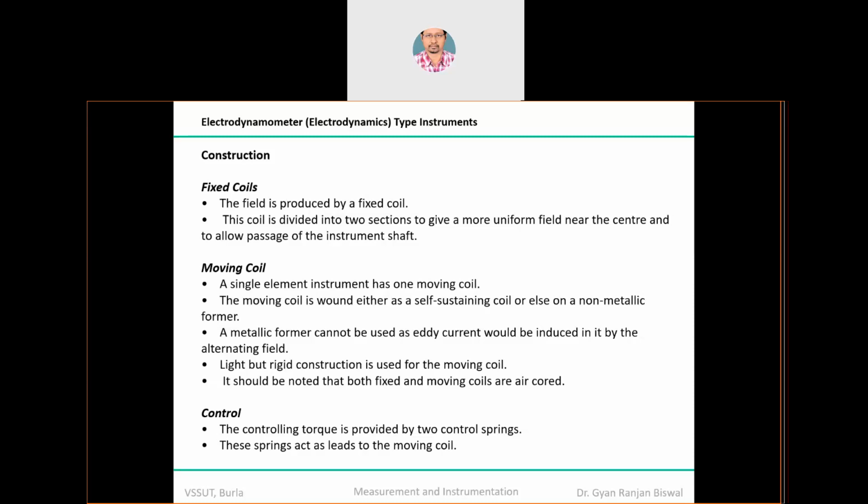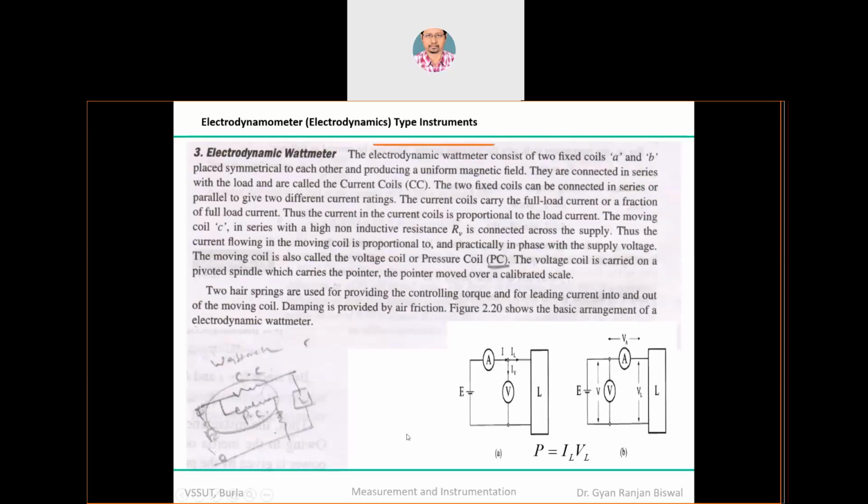So the construction of a standard voltmeter and the construction of a standard wattmeter is a little different. The analogy we are going to use is that the fixed coil is used as a current coil, and the moving coil is used as a potential coil, or the pressure coil. Clear? Now, if you see the construction, the construction is as follows.